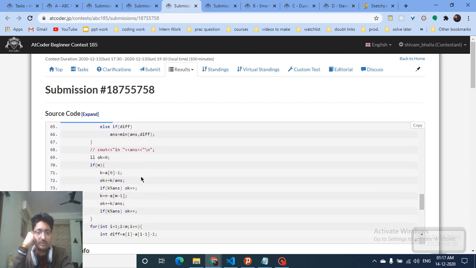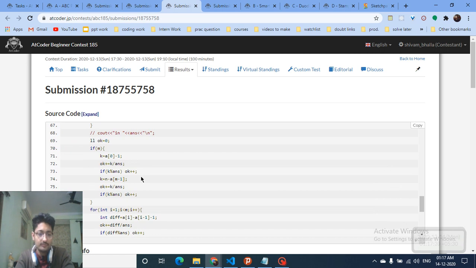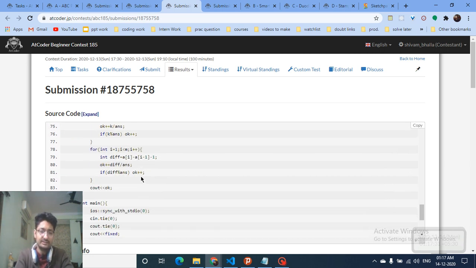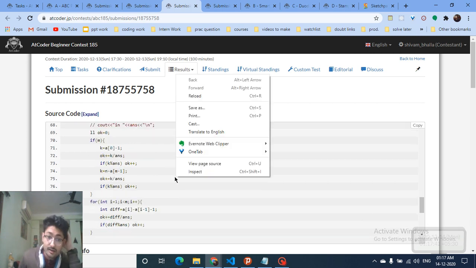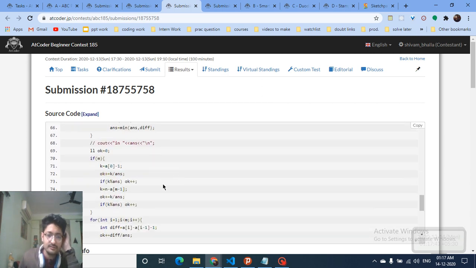Then I again iterate over the windows, and find the ceil of the window size divided by k. And k is actually stored in answer in this problem.